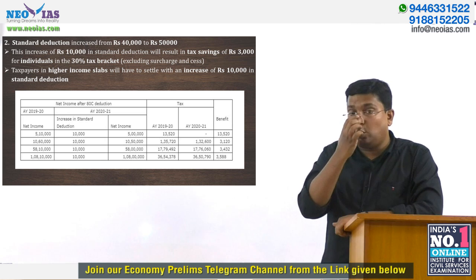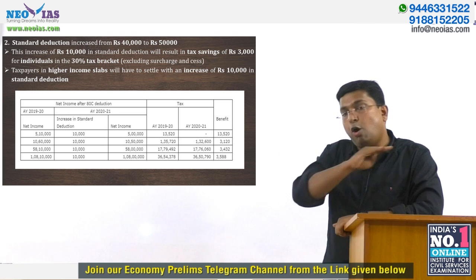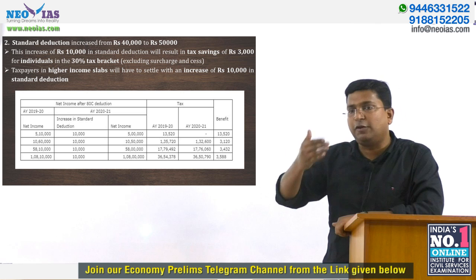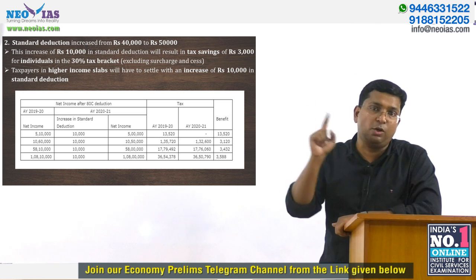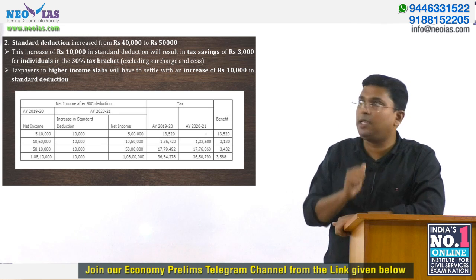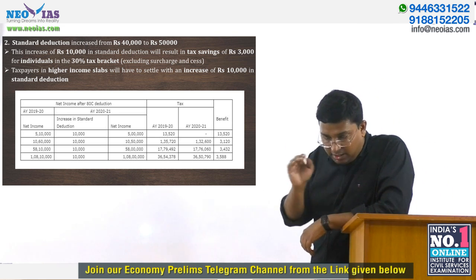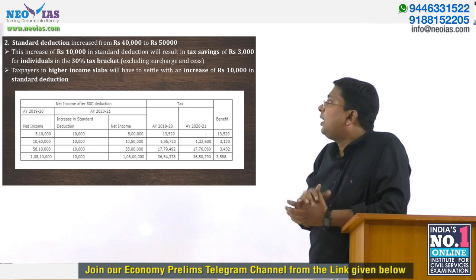Okay. So I told you this standard deduction is a flat deduction for all the salaried people, including the pensioners. As part of their employment related expenses, they will get a flat deduction of 50,000, provided you are a salaried person or a pensioner. That's a key point to be noted down. So this year the interim budget has increased the standard deduction from 40,000 to 50,000.